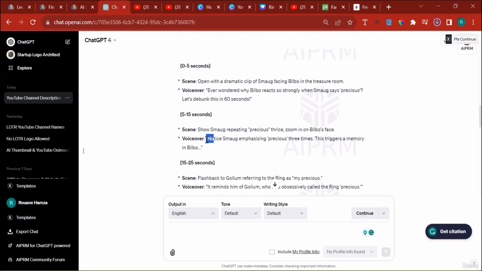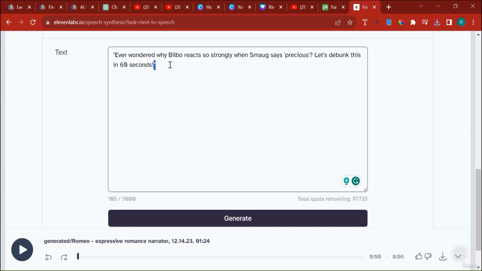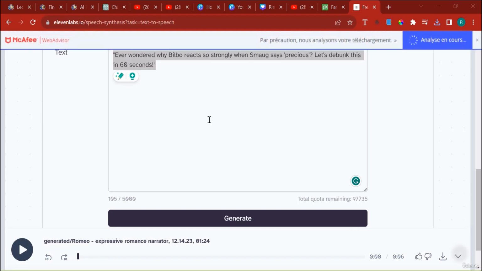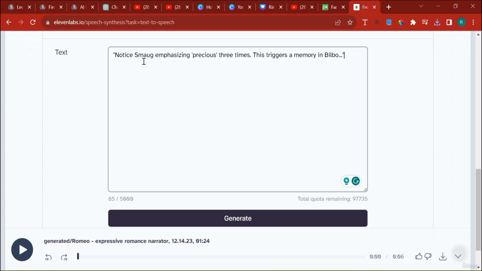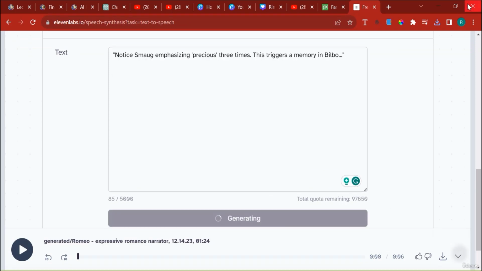So voiceover number 2 is notice Smaug emphasizing precious 3 times. This triggers a memory and so on and so forth. Make sure you download your voice when you generate it, because if you don't, you're going to have to do it again. So here I'm going to delete this part and add the new one, generate. Now these voiceovers, they have to be at least 5 seconds.